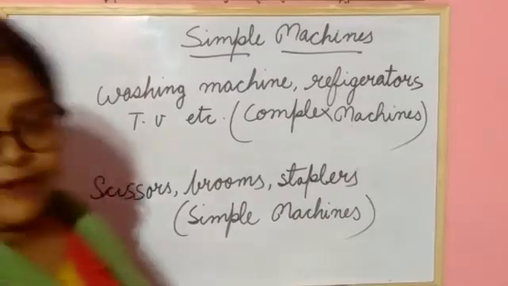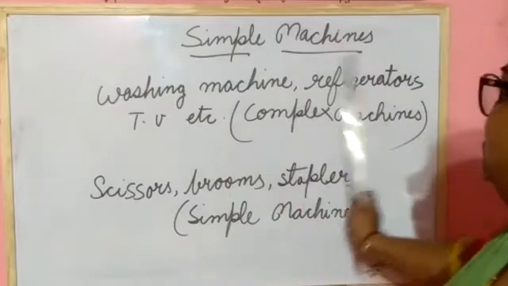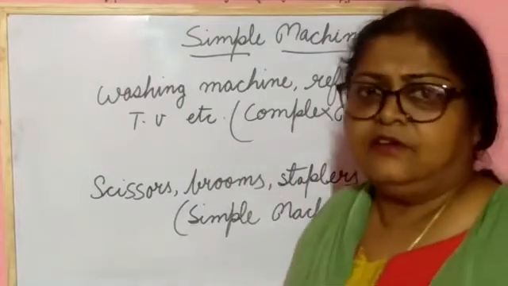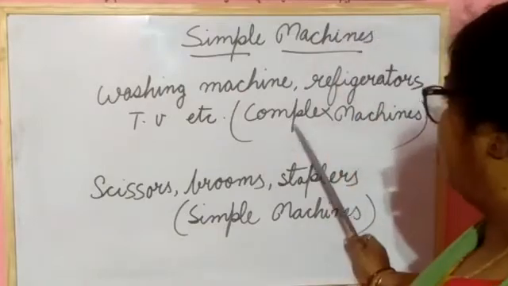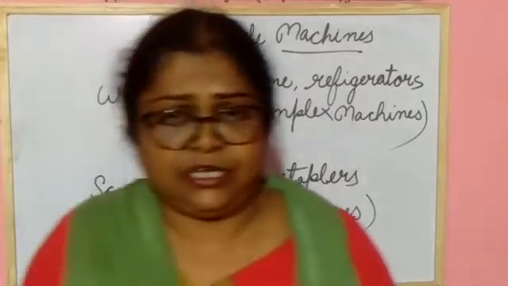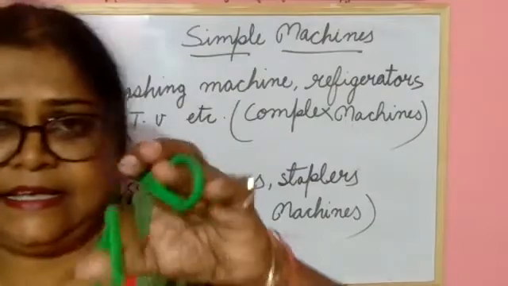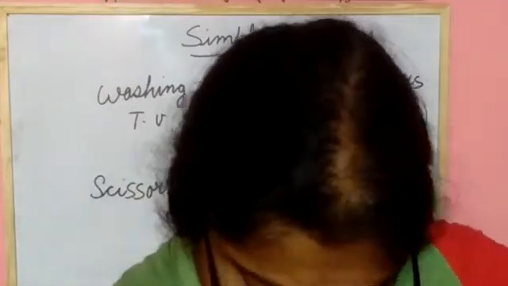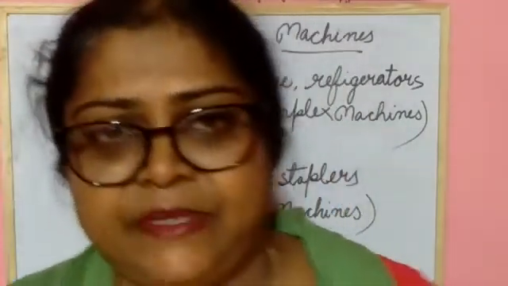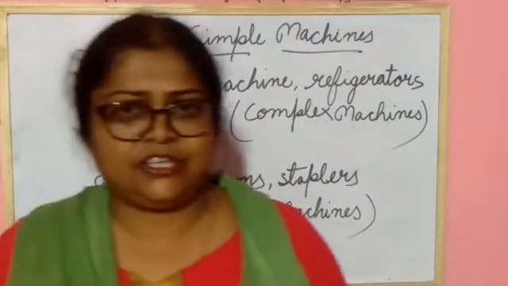Which machines have we seen? Washing machine, refrigerator, TV, fan. These all are known as complex machines. And broom, scissor and stapler, these all are known as simple machines. Did you understand the difference between simple machine and complex machine?